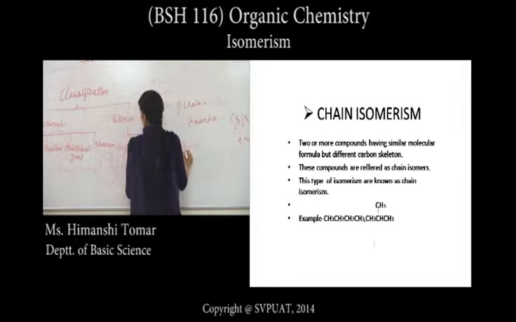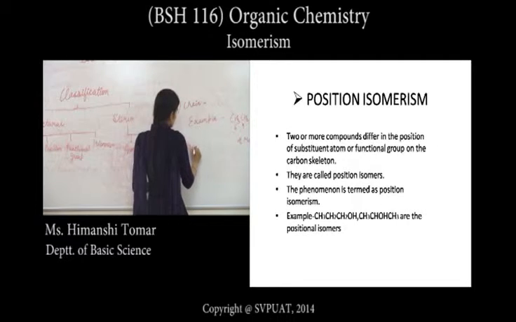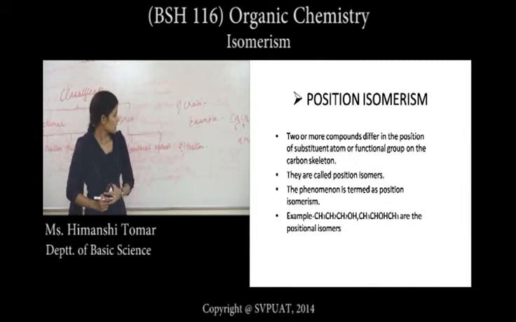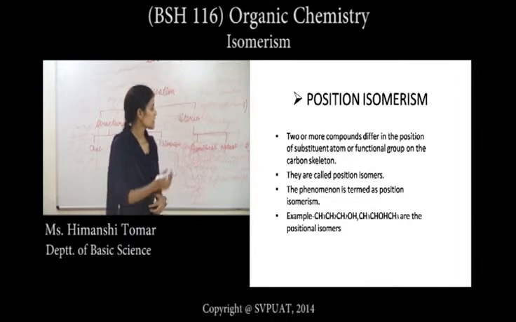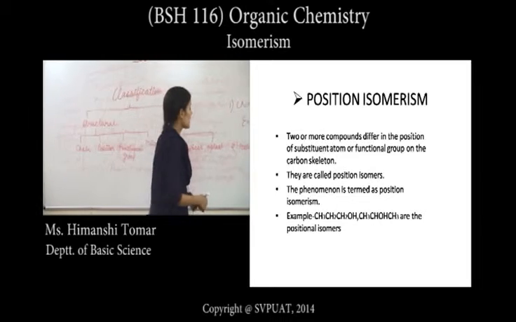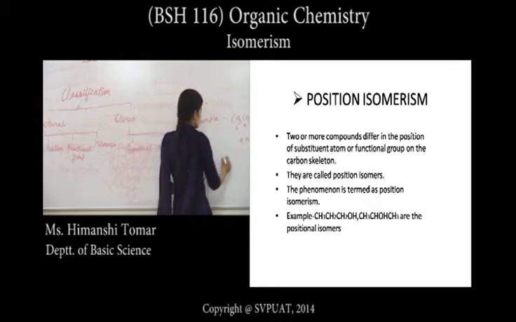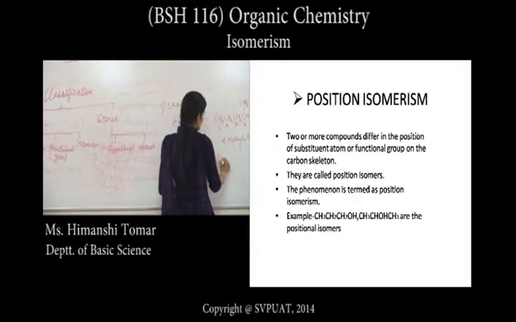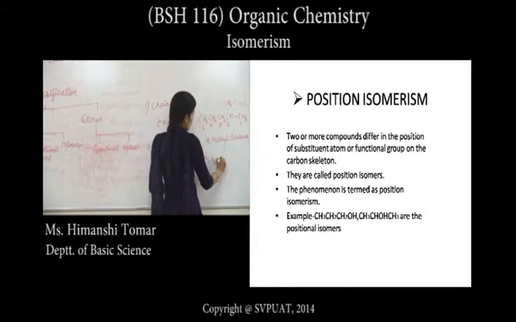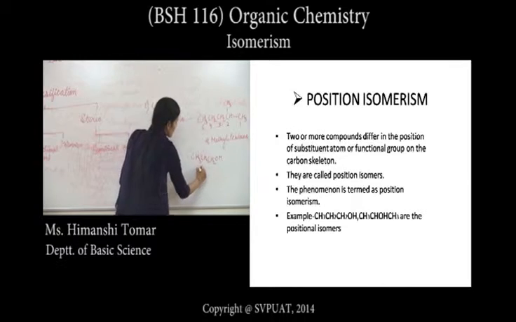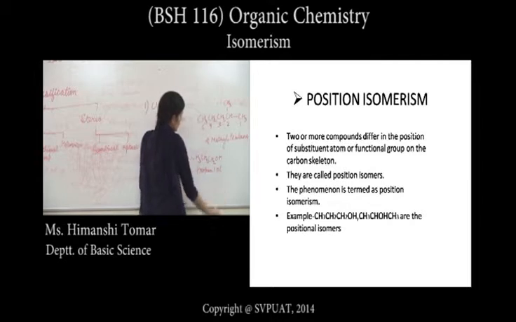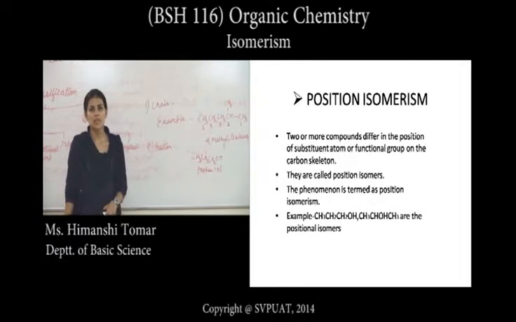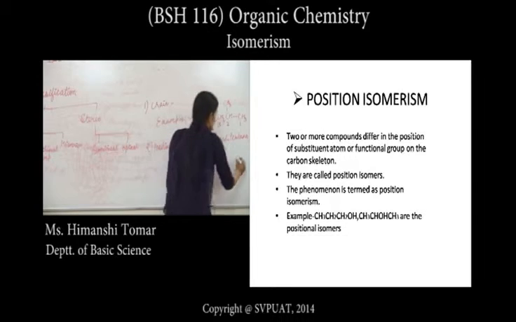Second, we study position isomerism. In this case, the position of the functional group or other constituent atoms is changed, but the molecular formula is the same. CH3, CH2, CH2OH: the name of this compound is propan-1-ol. In position isomerism, the position of the functional group is changed.